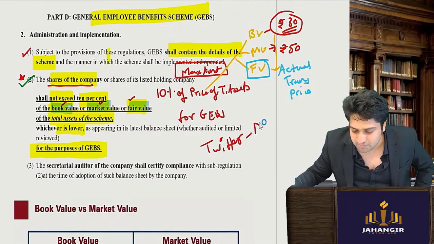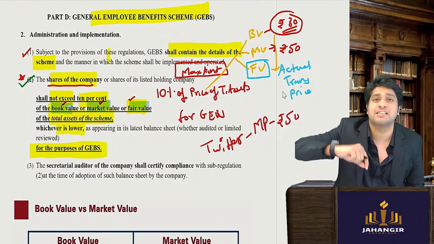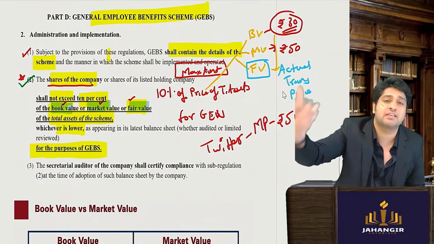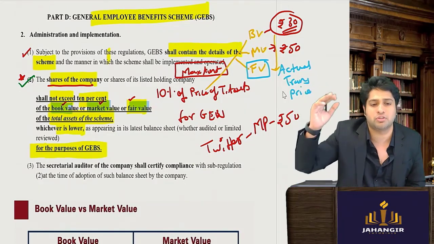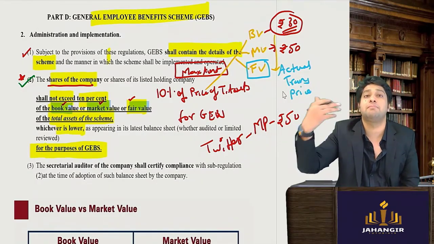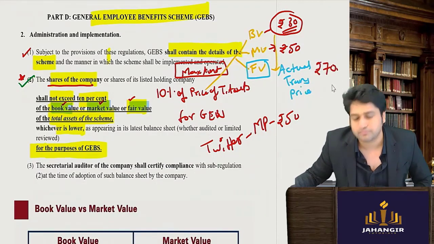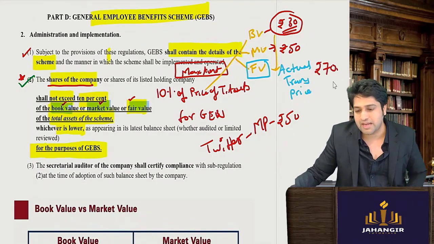Now Twitter's market price might be 50. But don't you think Elon Musk actually paid more than the market price, what is trading on the stock market? We have seen that it is very common in takeovers that you give a premium. So the fair value can be anything, right? Fair value can be anything.